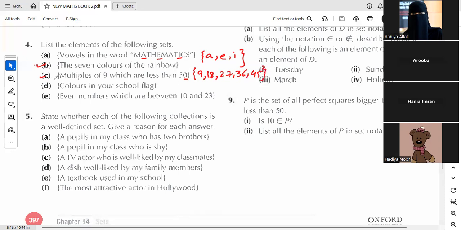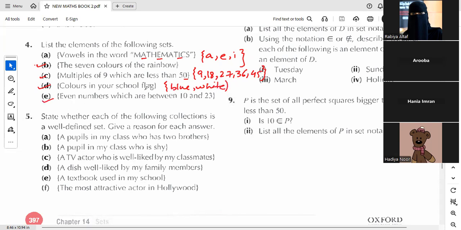Next, we have colors in your school flag. How many colors are there? School flags. Yeah, blue and white. So you need to write your colors' names as well, again in curly brackets. Like this. Use a small letter for writing the names.